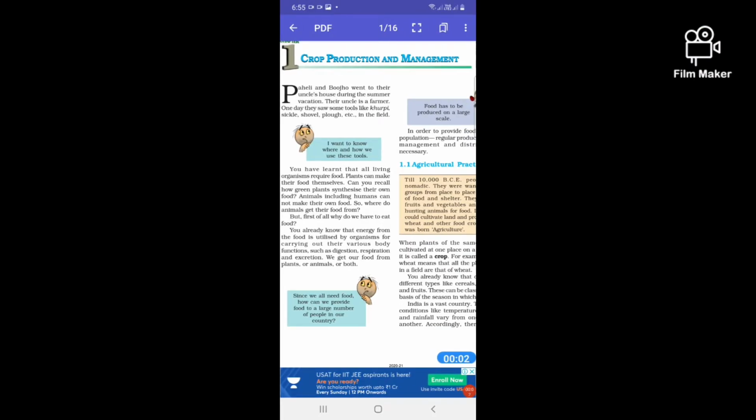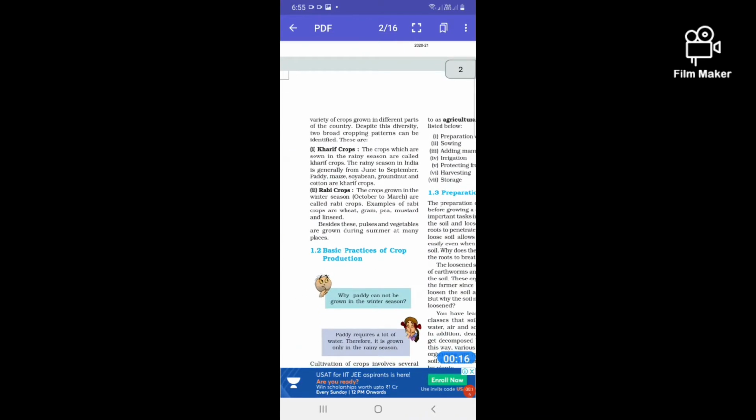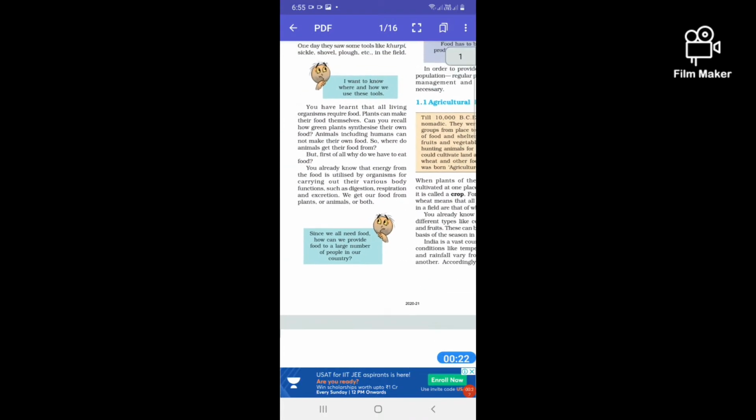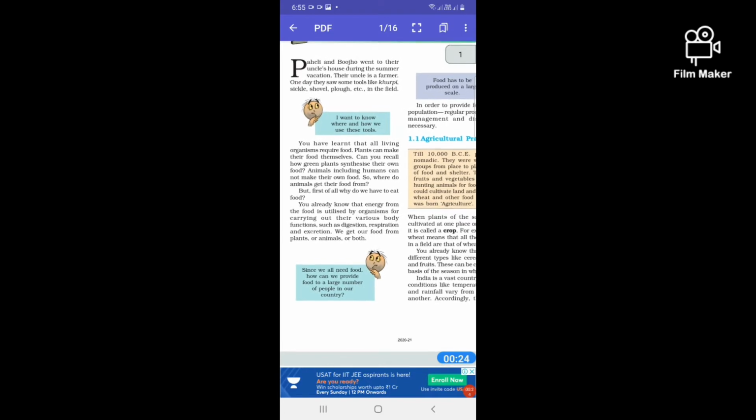Good morning, students. This is our first chapter, crop production and management. In this chapter, we will know about the different agricultural tools, types of agricultural practices, different types of crops, and basic practices of crop production, and so many things we will discuss in this chapter. Now, one by one, we will start.